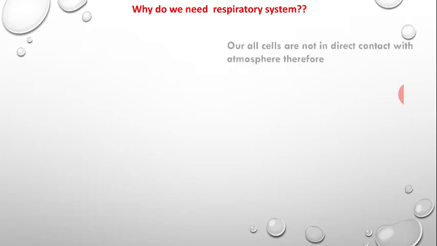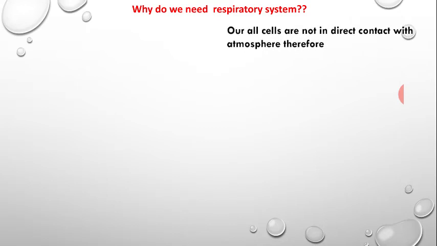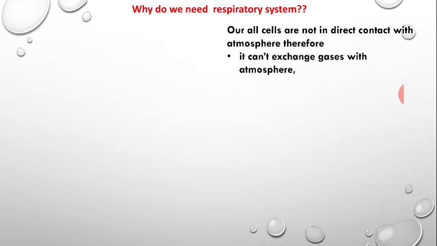But the problem is, why is the respiratory system necessary for us? Because our cells are not in direct contact with the atmosphere, they cannot exchange oxygen directly with the atmosphere. They cannot release carbon dioxide into the atmosphere, meaning they cannot exchange gases directly between the atmosphere and themselves.